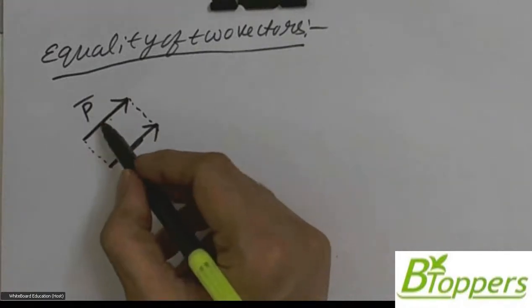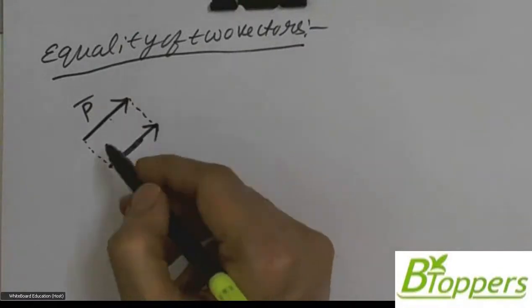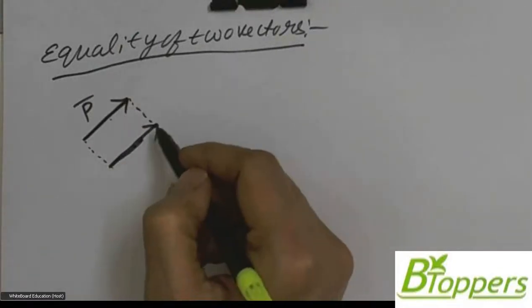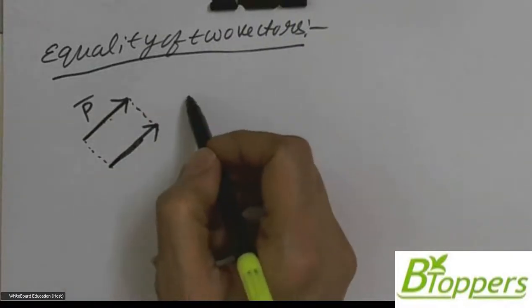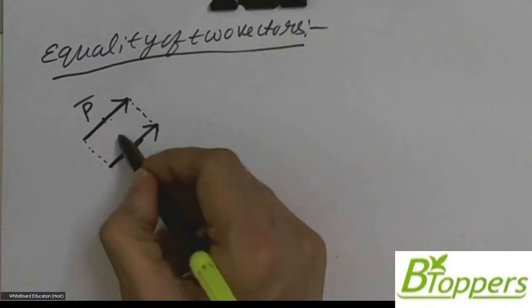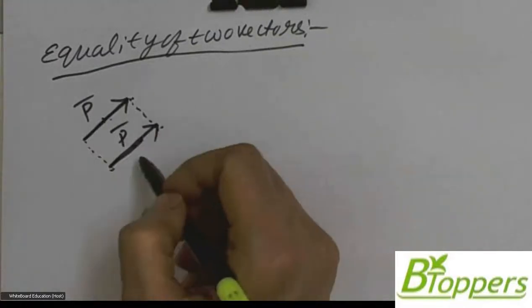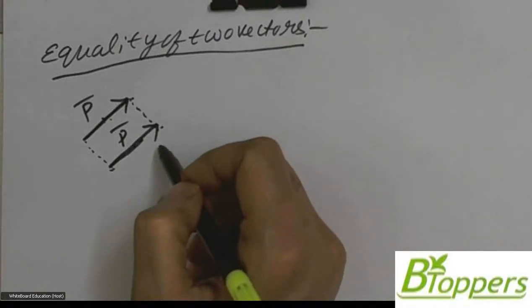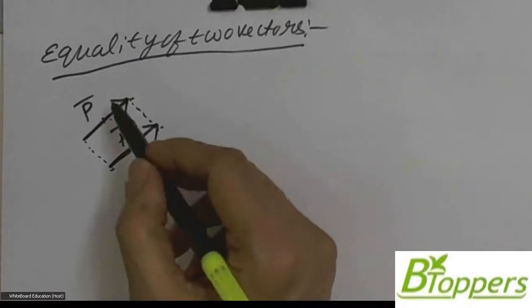So graphically, you can draw a vector at any other place in the diagram parallel to itself without changing its length, magnitude and direction. So this is P bar, and this is also P bar, if they have the same length, same magnitude and same direction. So two vectors are said to be equal if they have the same magnitude and same direction.